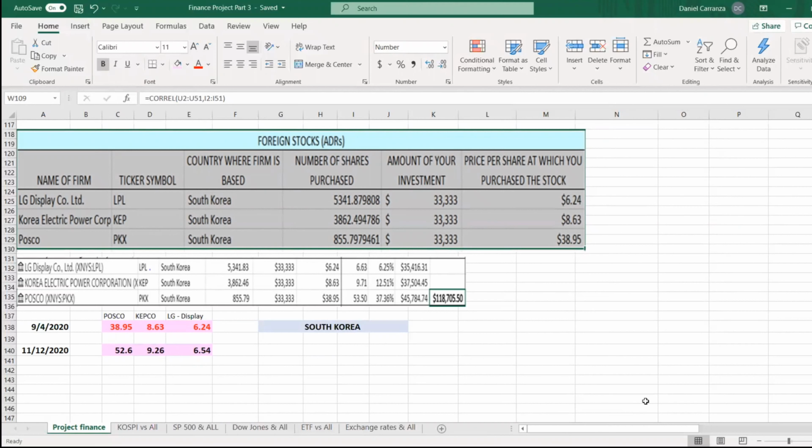LG Display, Korean Energy Power, and POSCO did very well during the period of September 4th, 2020 through November 12th, 2020. Our portfolio did better than the other countries on the list except for China. This could be because China is currently the world's largest economy, so it would make sense that they would be first place. But again, we do think the reason our country's stock increased was because of the services and goods they were providing during the pandemic.